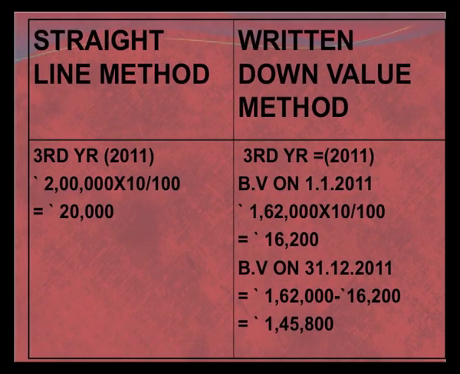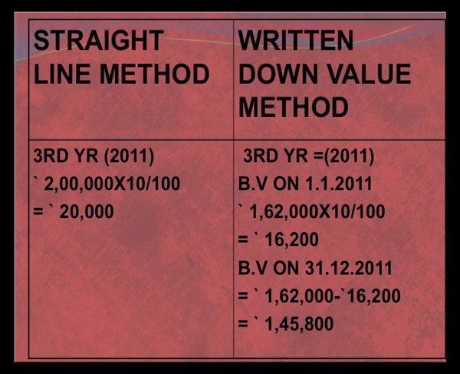In the third and last year, we have assumed we are again charging depreciation at the rate of 10% on a constant basis under the straight line method at rupees 20,000. But under the written down value method, we are calculating the depreciation on the book value, which was the closing of the previous year, on 1,62,000 at the rate of 10%, it comes to rupees 16,200.